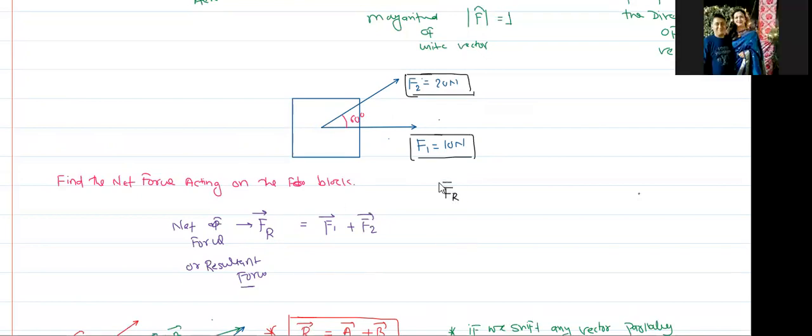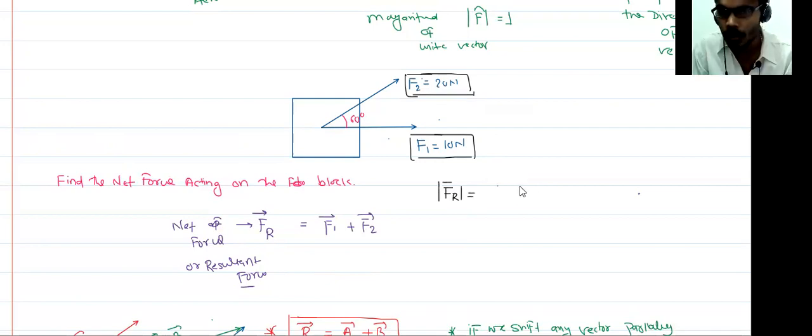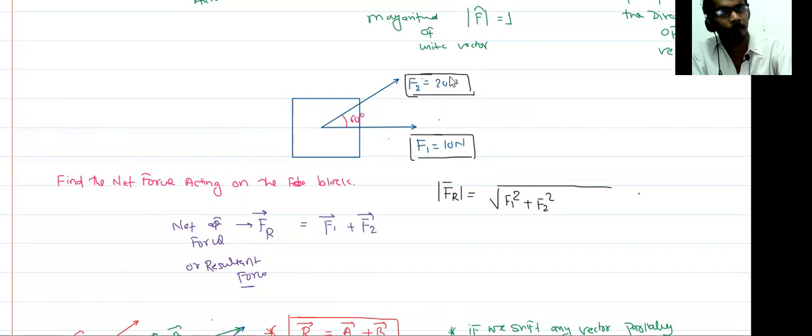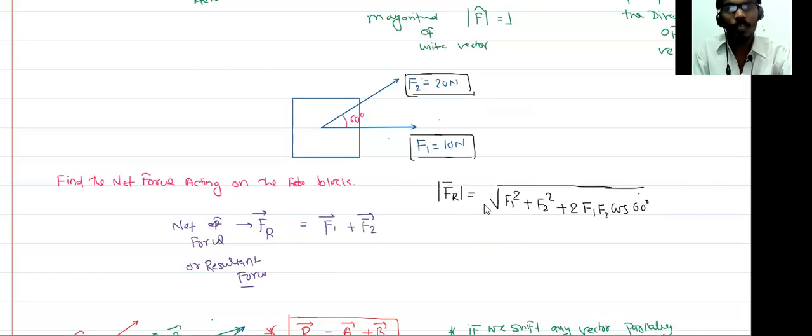Fr is equal to root over F1² plus F2² plus 2F1F2 cos 60 degrees, because in place of A there is F1, and in place of B there is F2. Put F1 equal to 10 Newton, F2 equal to 20 Newton, and you get the answer.